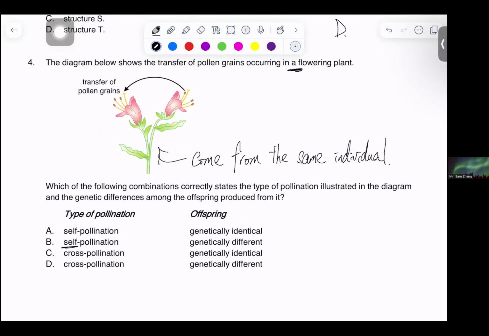So in this case, it would definitely be A or B. But whether there is any genetic difference in the offspring that is produced, of course there is, because we produce gamete cells, and the gametes will have different compositions due to independent assortment. So the answer here would be B.